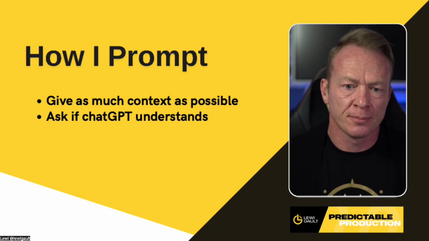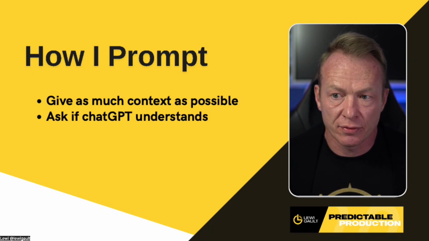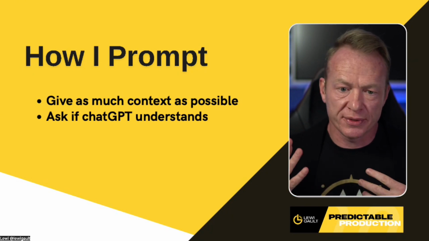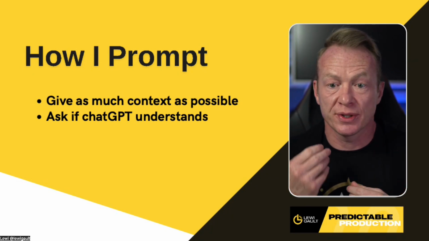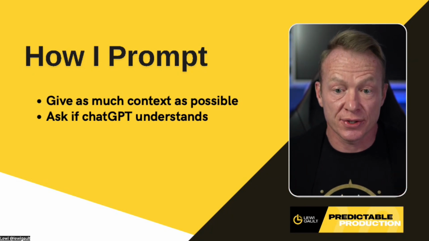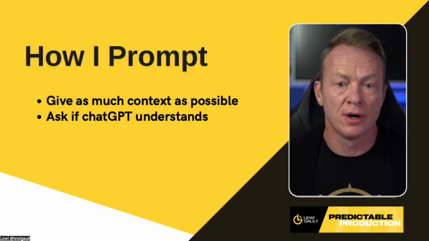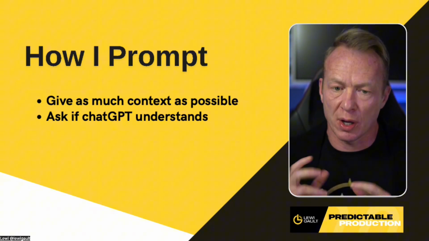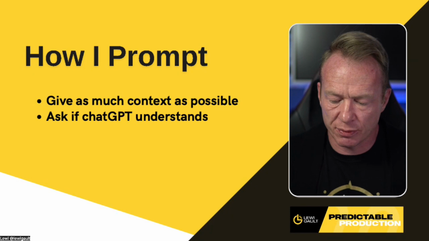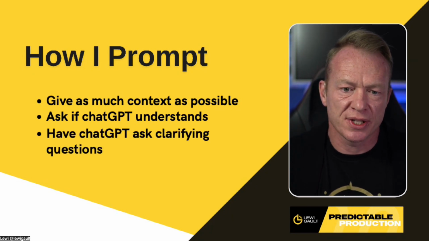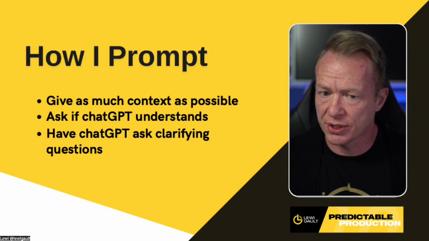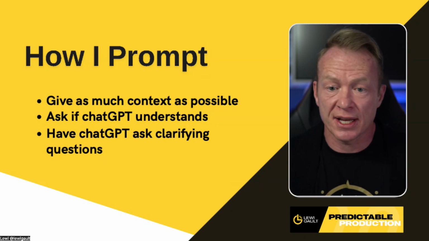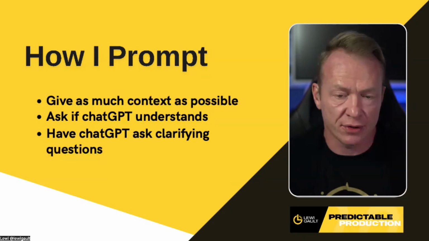Asking it if it understands. A lot of us just put a prompt in and expect it understands what I'm saying, no problem at all. But we have to make sure that it does. Do you understand what I'm saying to you right now? If it does, awesome. If it doesn't, well, we have to have another bit of a conversation with it. So you need to make sure it understands what you're saying. And then the best way to do that, I've found, is to have it ask clarifying questions. So I'm like, hey, ask me questions to clarify the points that we're getting across here.